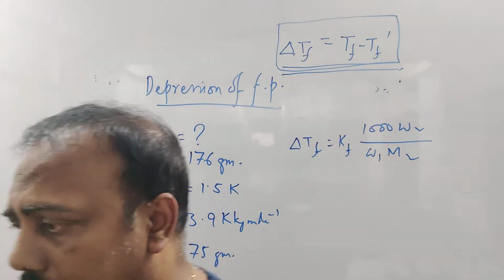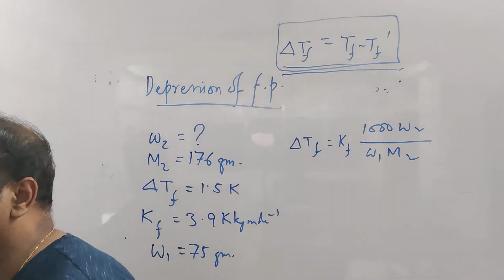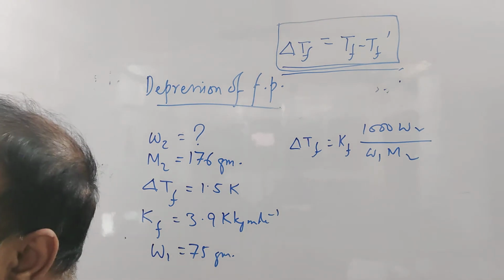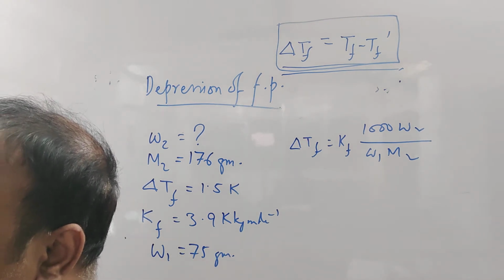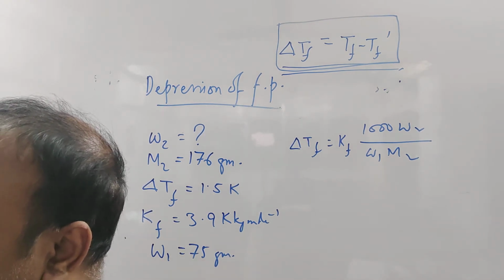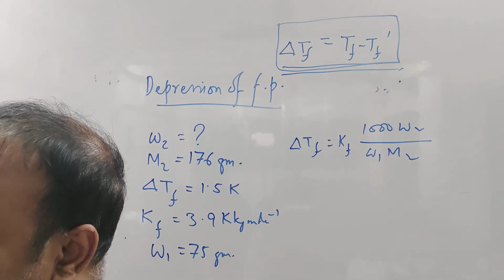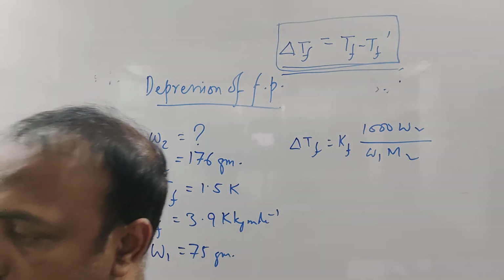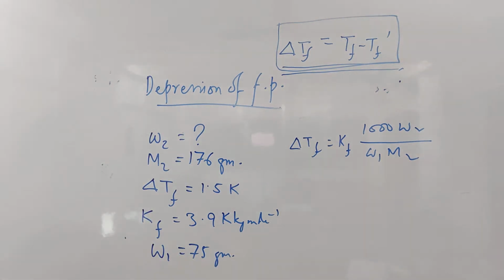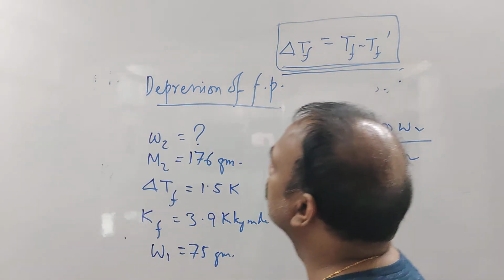Pratyusha? Clear? Yes? Rajarshi? You can solve it out, right? Okay, you can solve it out.